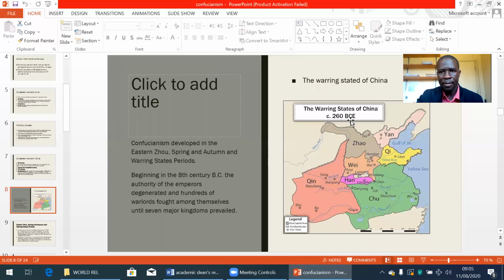Then we have a map here showing the warring states of China. So Confucianism developed in the Eastern Zhou dynasty, the Spring and Autumn and Warring States period. This is about 260 BCE. Beginning in the 8th century BC, the authority of the emperors degenerated and hundreds of warlords fought among themselves until 7 major kingdoms prevailed.